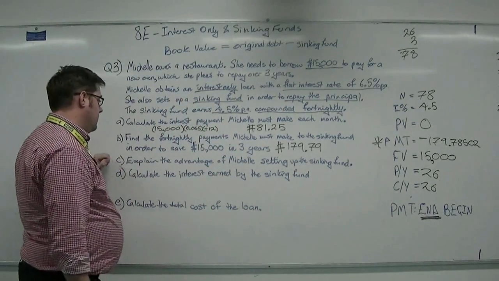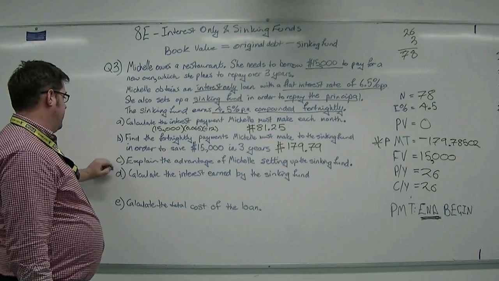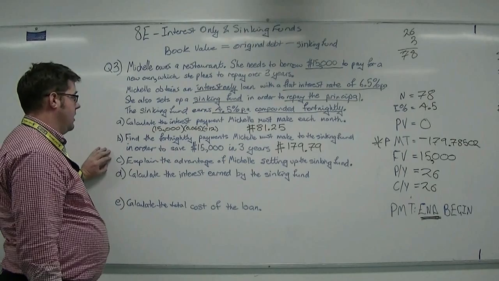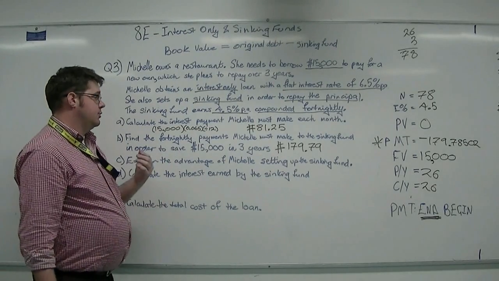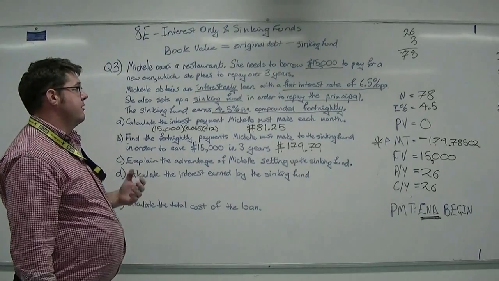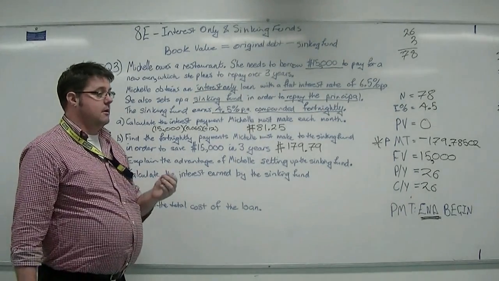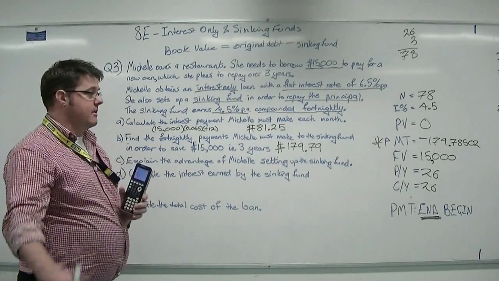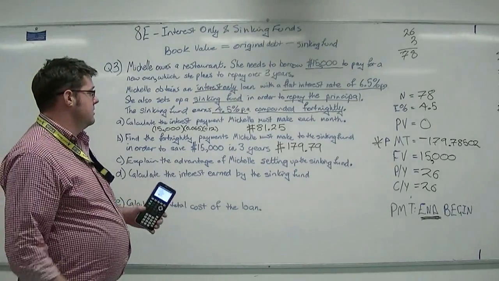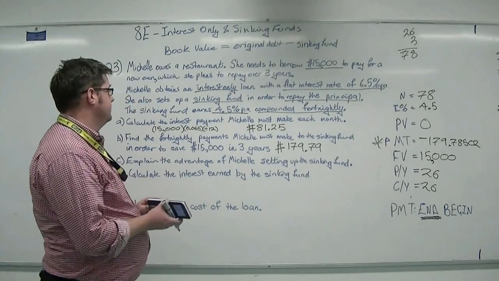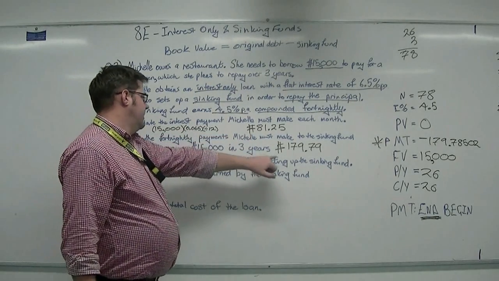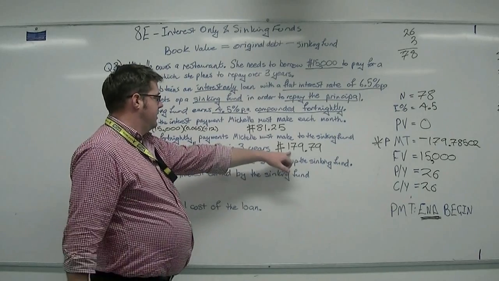Alright. Here we're asked to explain the advantage of Michelle setting up the sinking fund. In this instance, Michelle would want to set the sinking fund up so that she doesn't have a big $15,000 lump sum to come up with at the end of the term. So we know that each month she's going to have to pay $81, and each fortnight about $180.